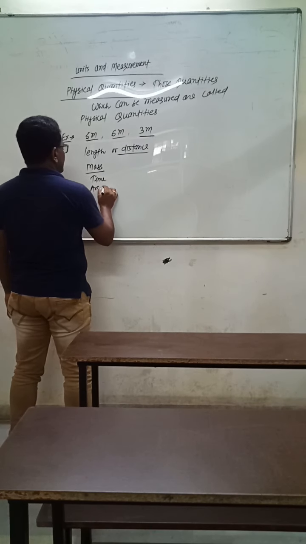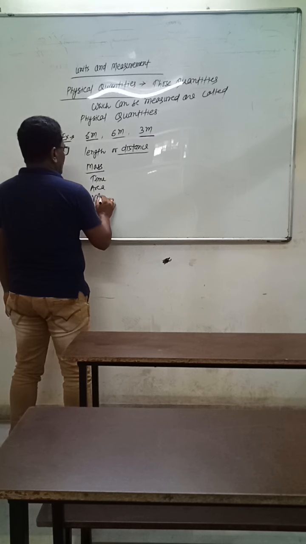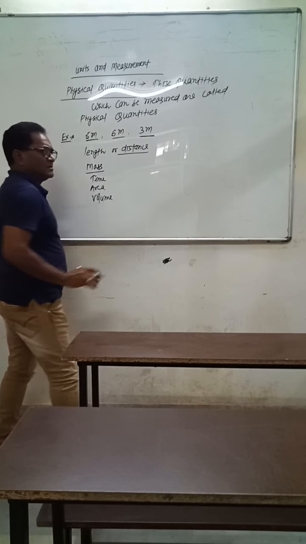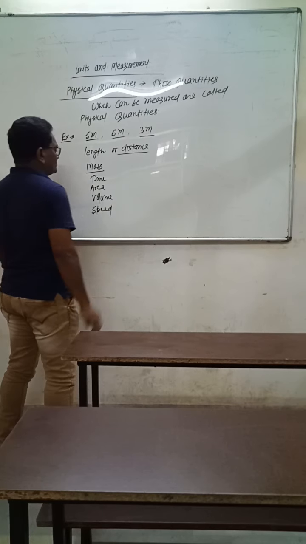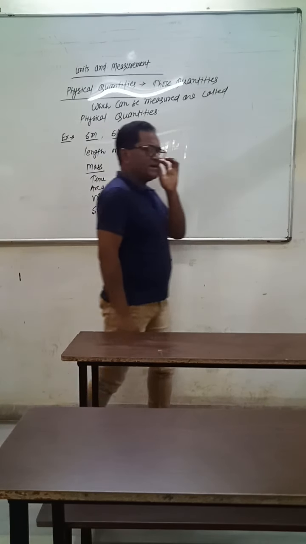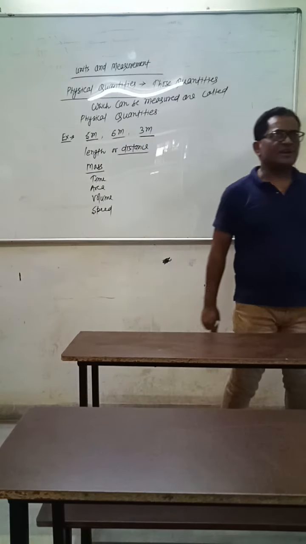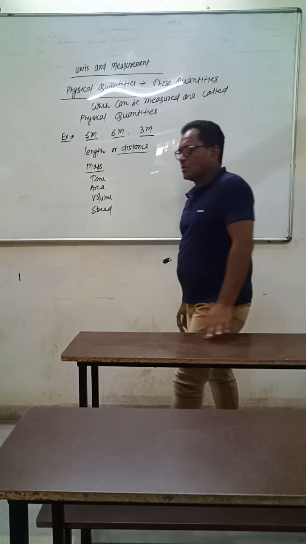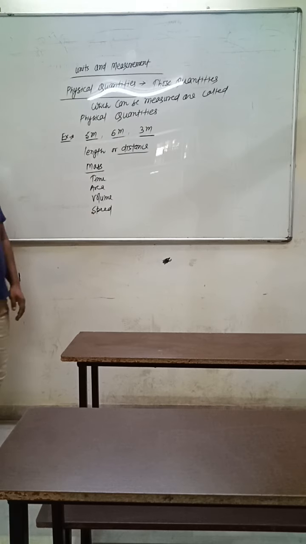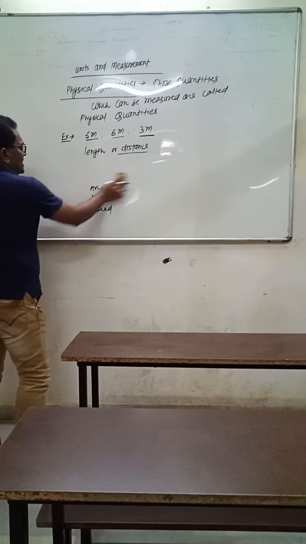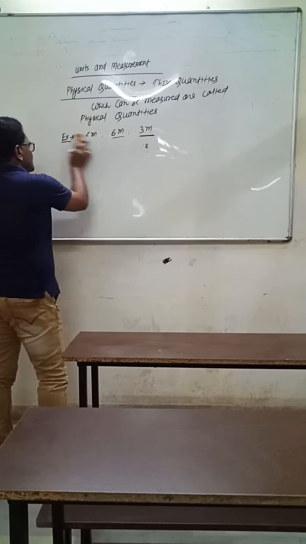Area can be measured. Volume can be measured. Speed can be measured. So those quantities which can be measured are called physical quantities. There are so many physical quantities which can be measured.